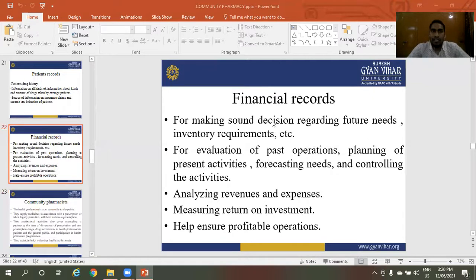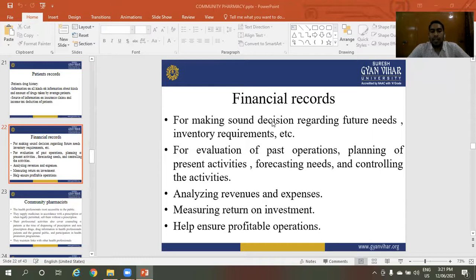Next one, financial records. Financial records are maintained for making sound decisions regarding future needs, inventory requirements, etc. These are maintained in financial records for evaluation of past operations, planning of present activities, forecasting needs and controlling the activities.